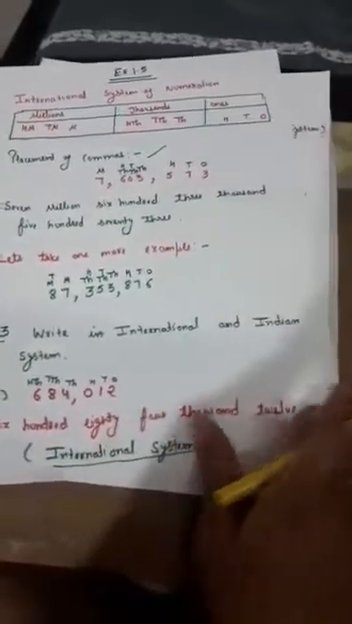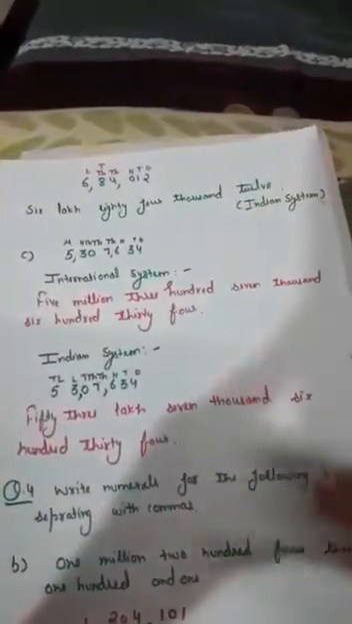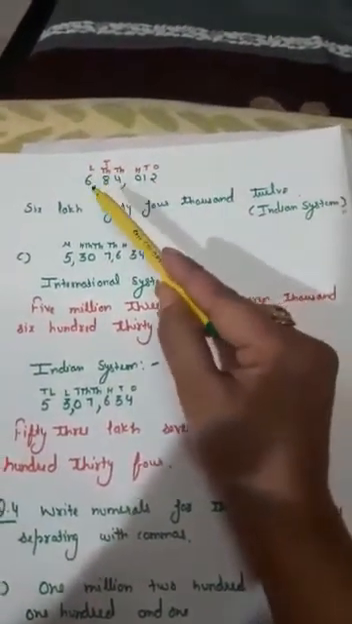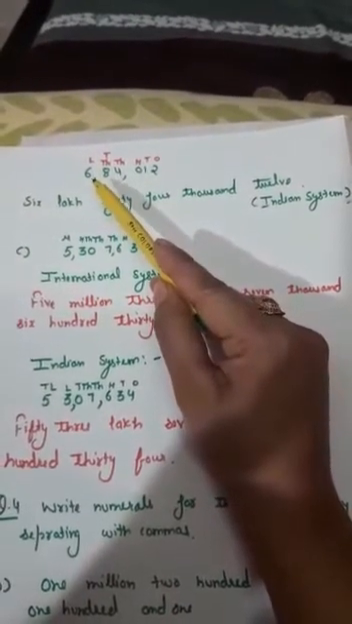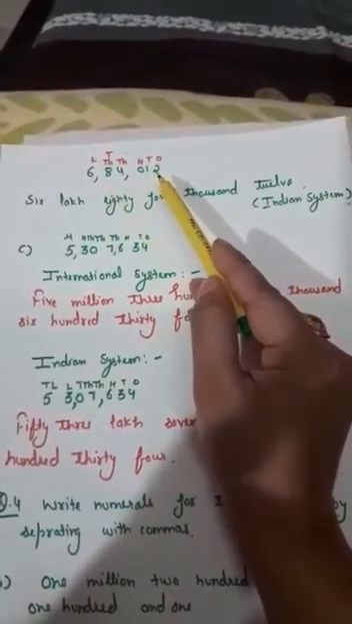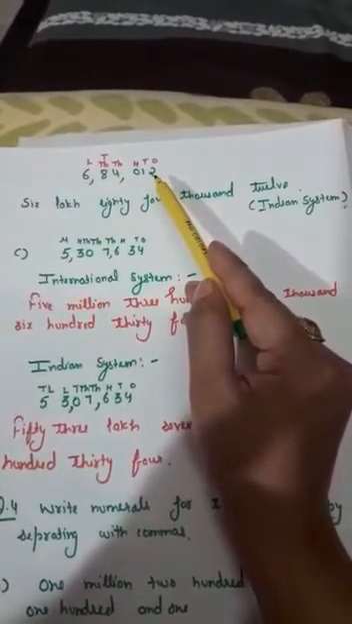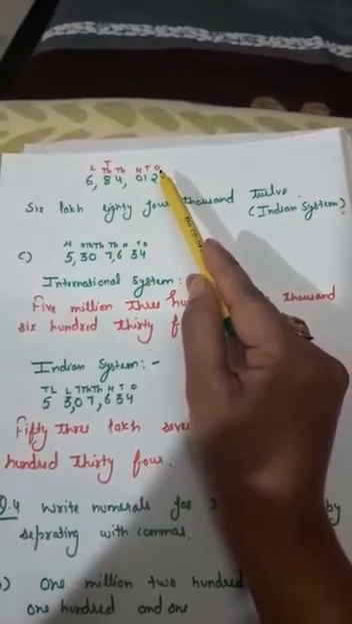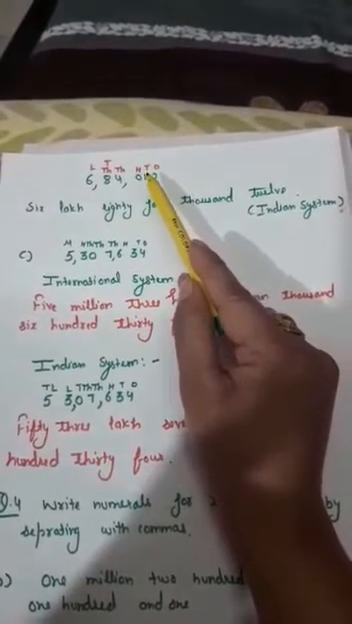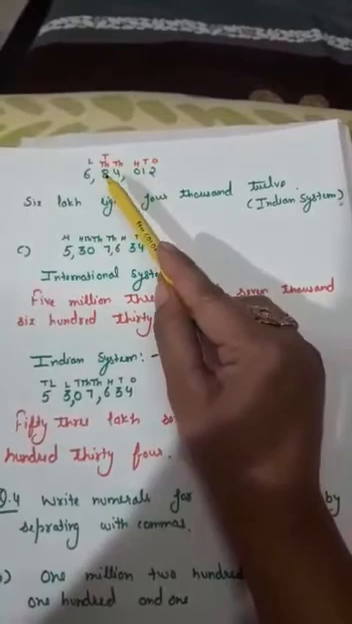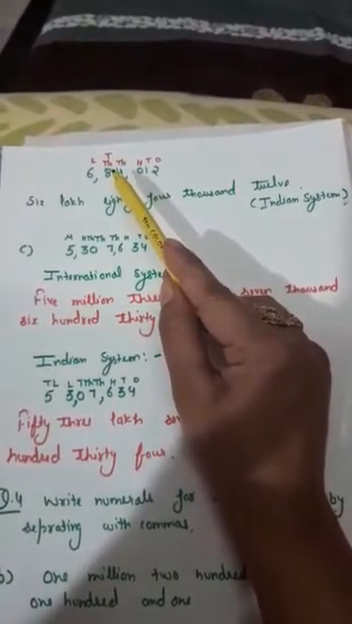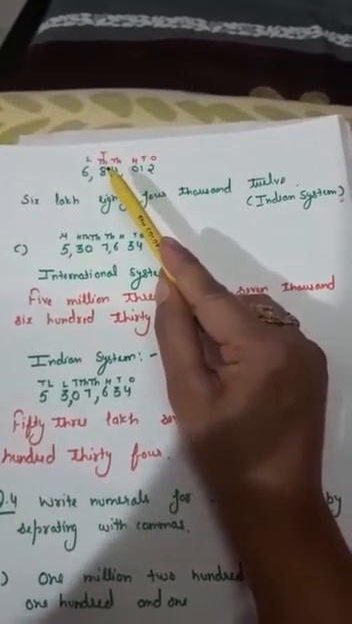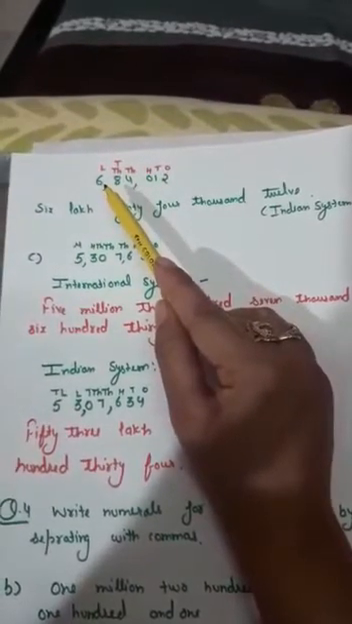Now the same number is to be written in the Indian system also. So again the number is the same, 684012. Now we have to put the places as per the Indian system: ones, tens, hundreds, thousand, 10,000. After 10,000 we do not have 100,000 in the Indian system. We are having lakhs.